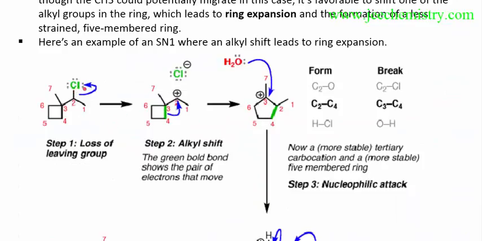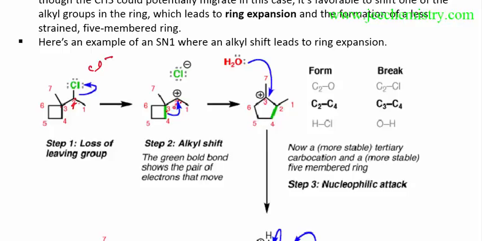Now here is a similar case. This is a chlorine. Chlorine will leave this position and become chloride, Cl minus, and this will become plus. This plus is a secondary carbocation. If this carbocation comes into the ring, it will become a tertiary carbocation. This bond will break, this methyl will go to this position, and this carbocation will come.